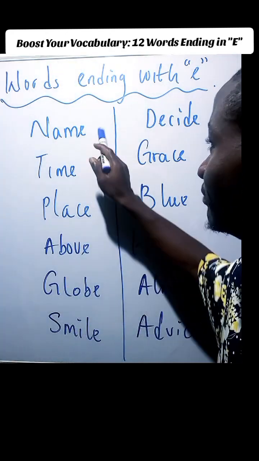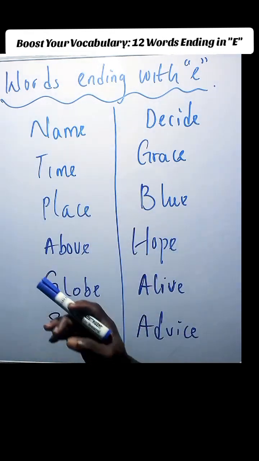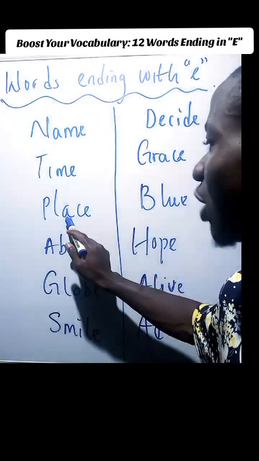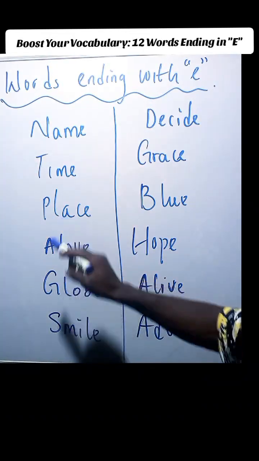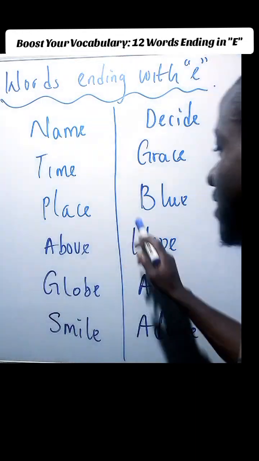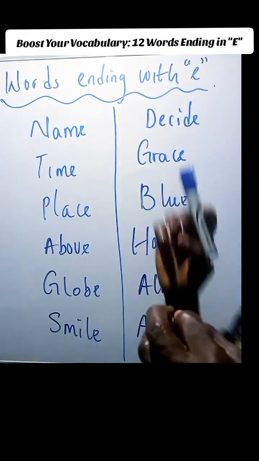Say it, name. This one that ends with E is going to be called time. You're going to use I. So this is time. This one that ends with E, you're going to use A to pronounce this. The sound is going to sound like A. So we have place. This one also is O. So you're going to have above. You can hear the O.